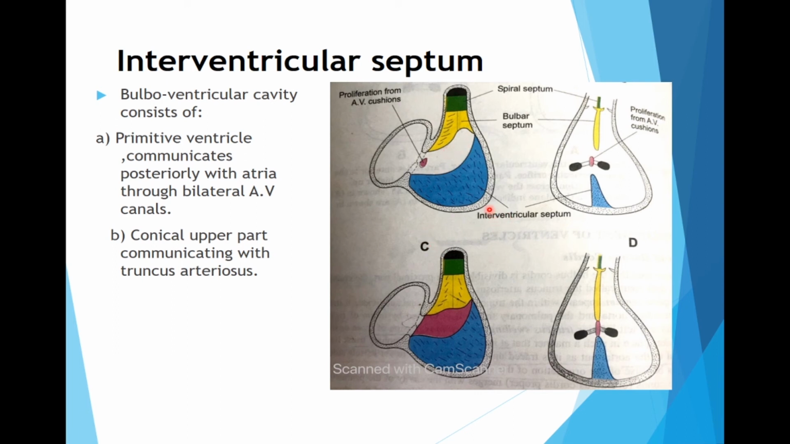Then the muscular part of the interventricular septum is there. This muscular part is growing upwards towards the bulbar ridges from the floor of the primitive ventricle. And when these two try to reach each other, they fall short and a gap is left. Now, this gap is filled by the proliferation from the atrioventricular cushions, and this is known as the membranous part of interventricular septum.